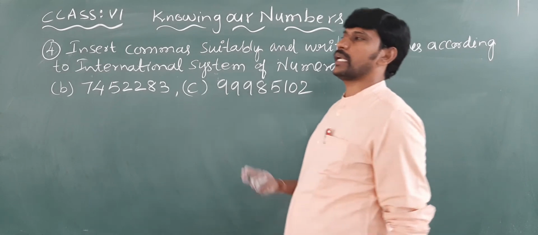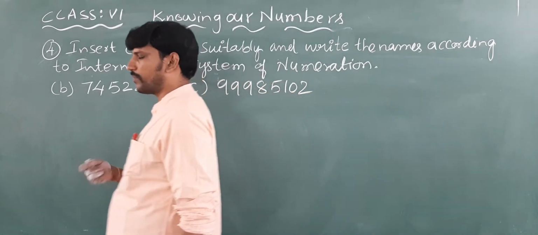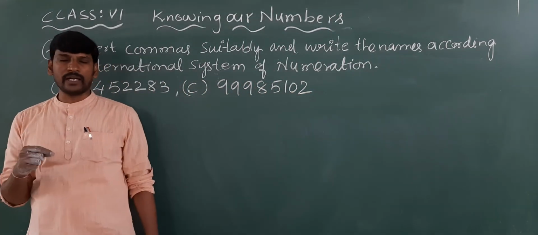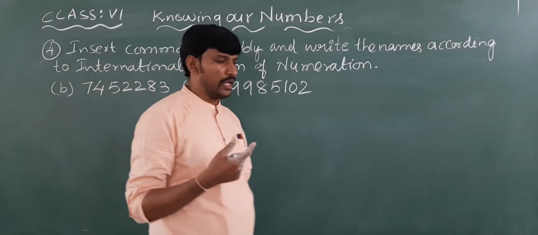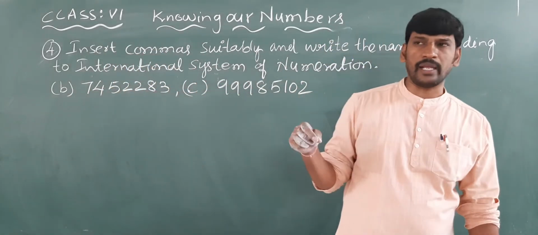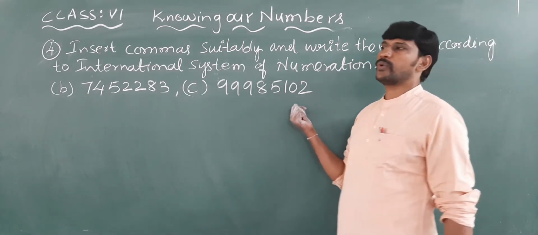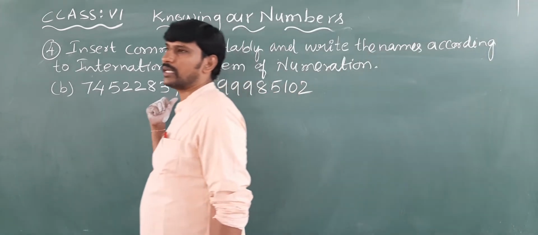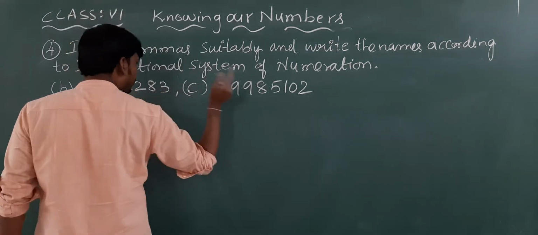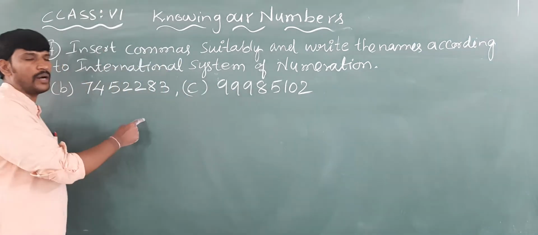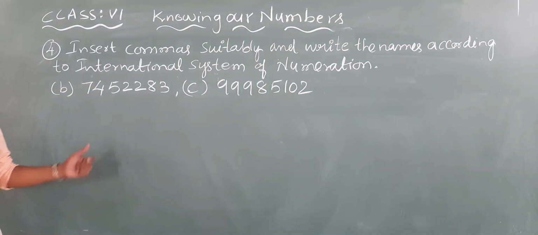So we know that in the International System of Numeration we will have millions, 100,000s, 10 millions, 100 millions. So by using that, first of all we will write these two numbers in standard form. Then after that, number name.